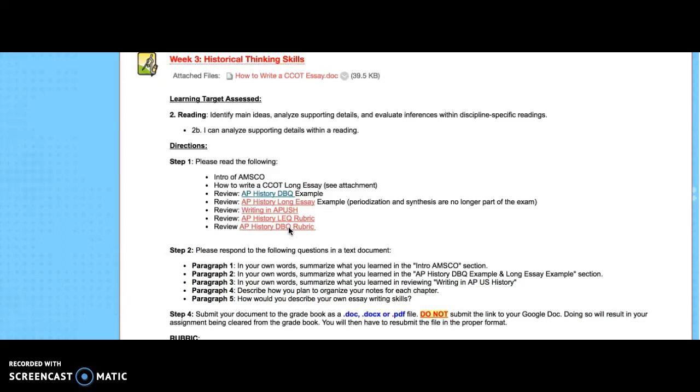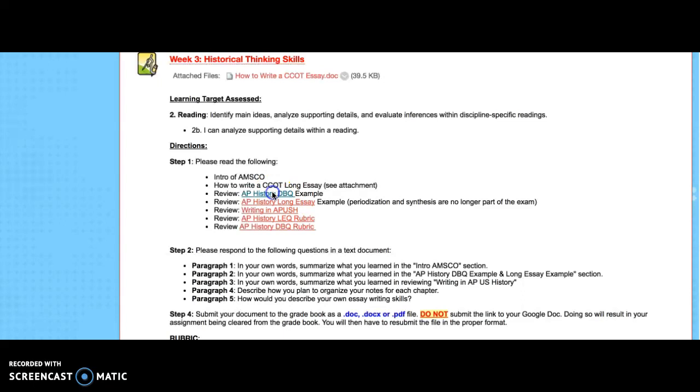And paragraph 5 should be describing your own essay writing skills. So how are you as a writer? What are some things you learned in looking at the AP History LEQ rubric and DBQ rubric that you're going to incorporate into your writing? Then don't forget, for this assignment, you need to submit it as a document, docx, or PDF. Please do not give me a Google link.